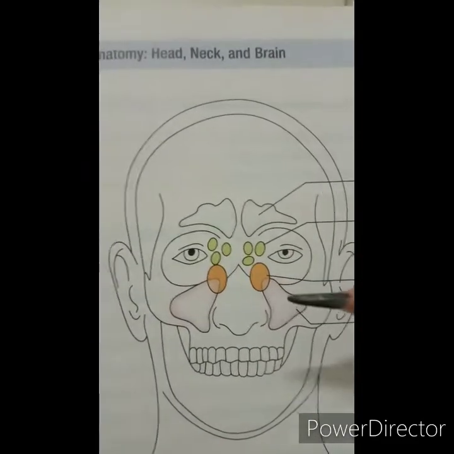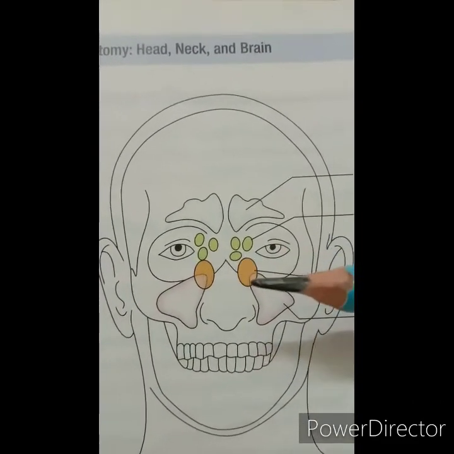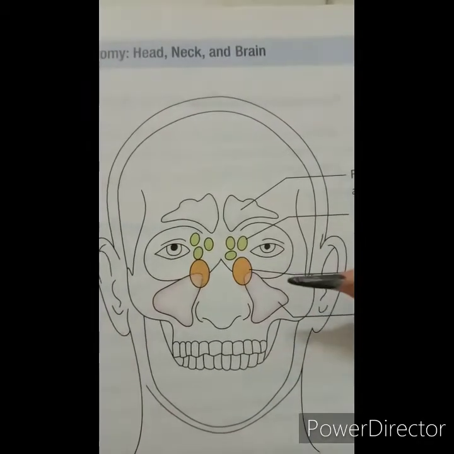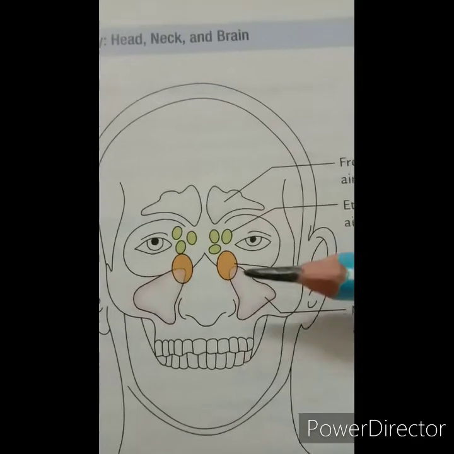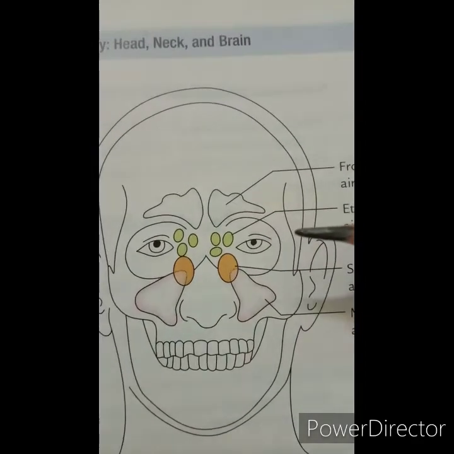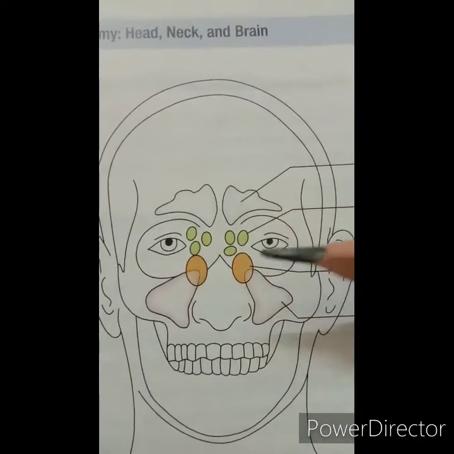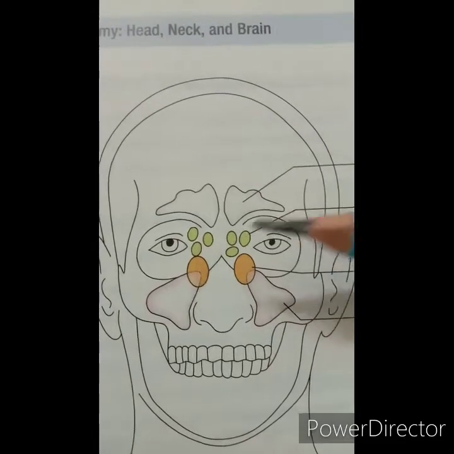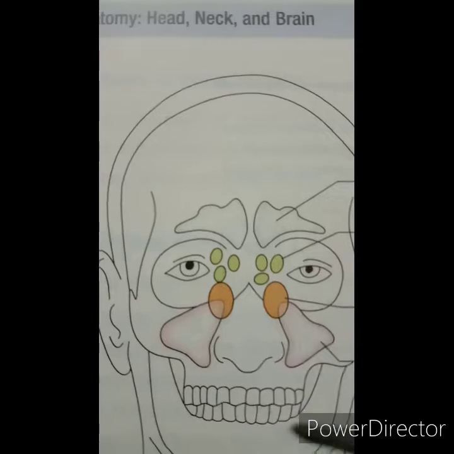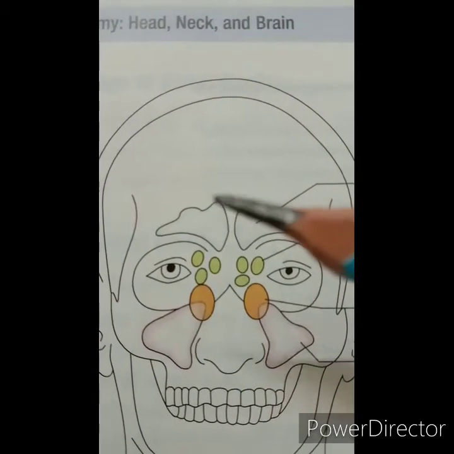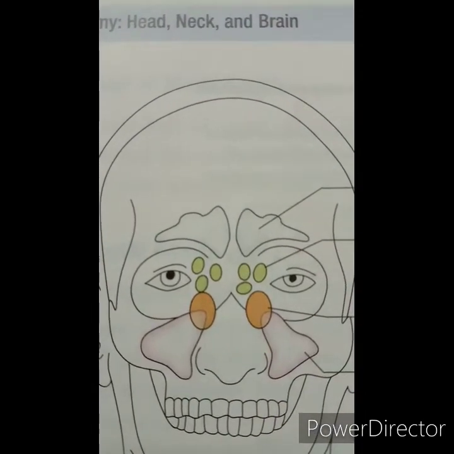Then the arterial supply of the sphenoidal sinus is the posterior ethmoidal and internal carotid artery. Then the nerve supply is the posterior ethmoidal nerve, and the lymphatic drainage is to the retropharyngeal lymph nodes. After that, let's see the ethmoidal sinuses.